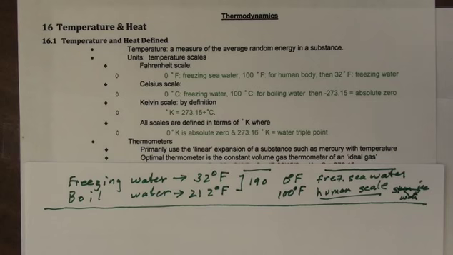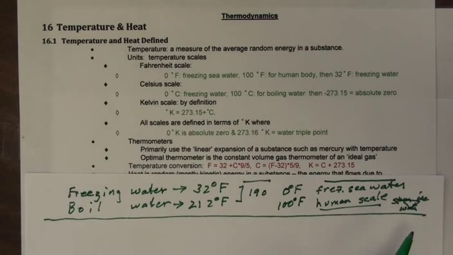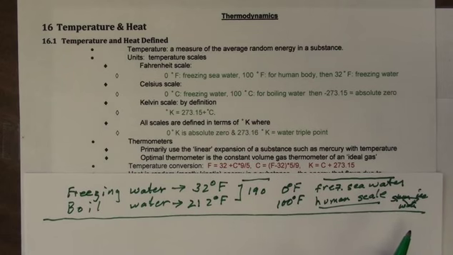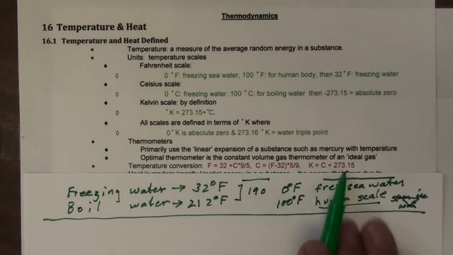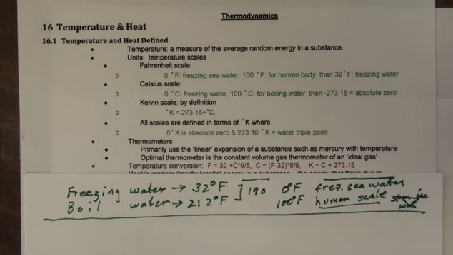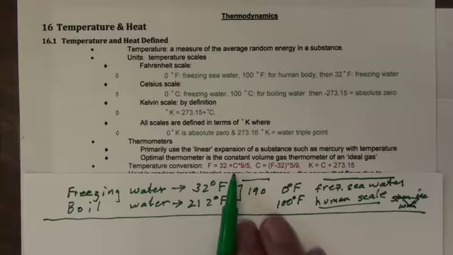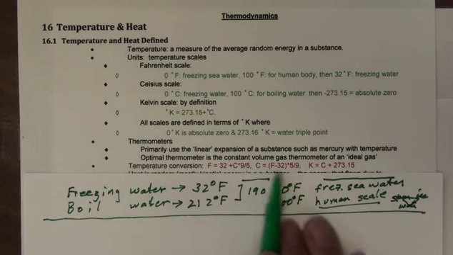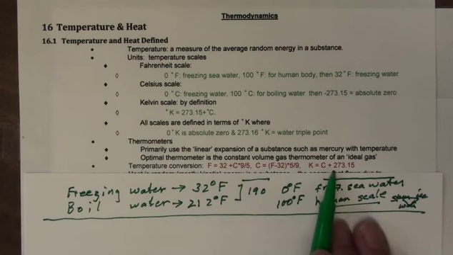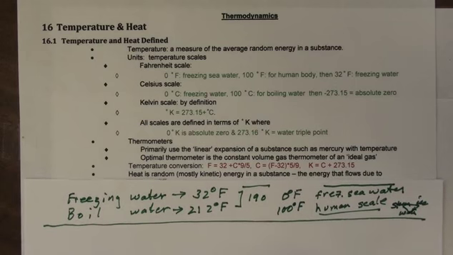But the optimal thermometer is a constant gas thermometer using an ideal gas. We'll talk more about what an ideal gas is later. Our temperature conversion is formed by these three equations, and you can rederive these from these numbers that you have up here. But on the test, you'll be given a Celsius number, and you have to convert it to Fahrenheit or vice versa, which uses this equation, and from Celsius to Kelvin and back, which uses this equation.